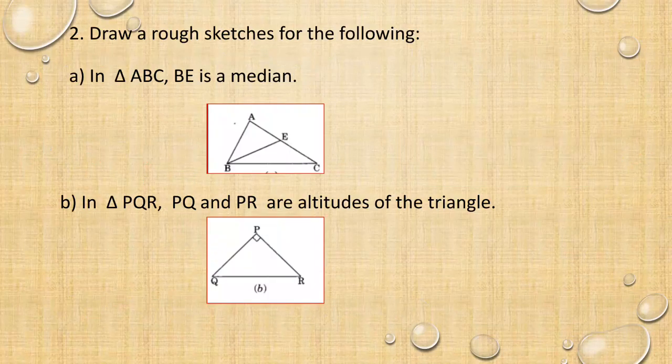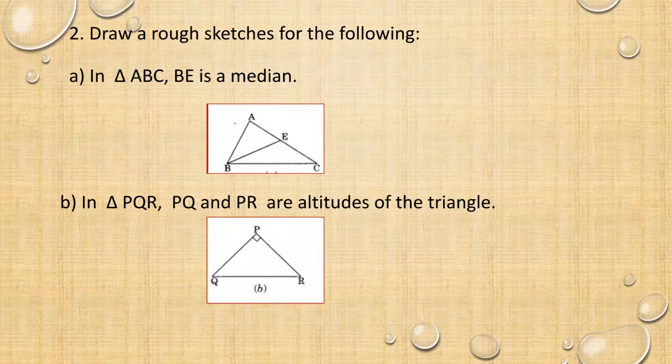Next, draw a rough sketch for the following. ABC triangle, BE is a median. First, we have to draw the triangle ABC. Here, from B, we have to draw a median.